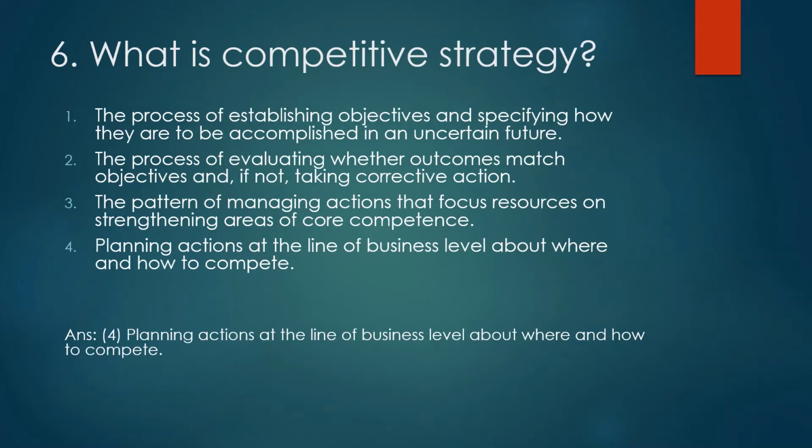Next is, what is competitive strategy? Four options given. The process of establishing objectives and specifying how they are to be accomplished in an uncertain future. Just now whatever we read, the meaning of planning. Second is the process of evaluating whether outcomes match objectives and if not, taking corrective actions. The pattern of managing actions that focus resources on strengthening areas of core competence. And finally, planning actions at the line of business level about where and how to compete.